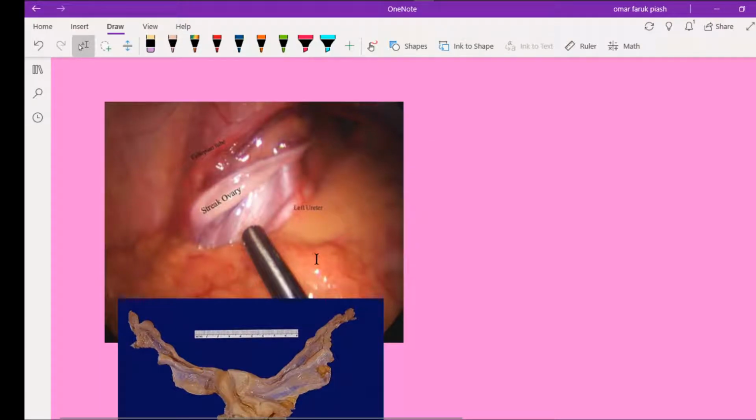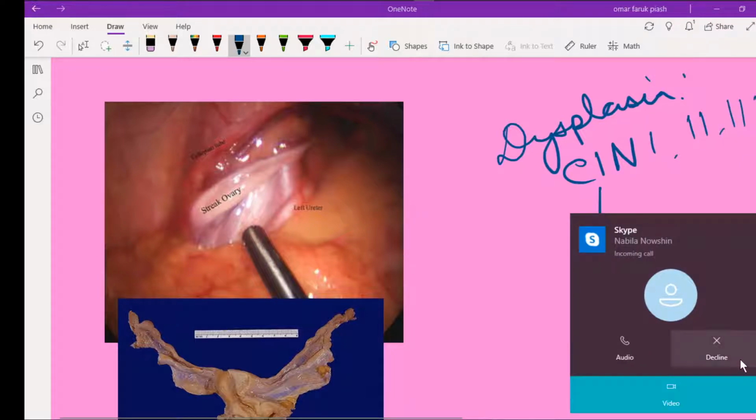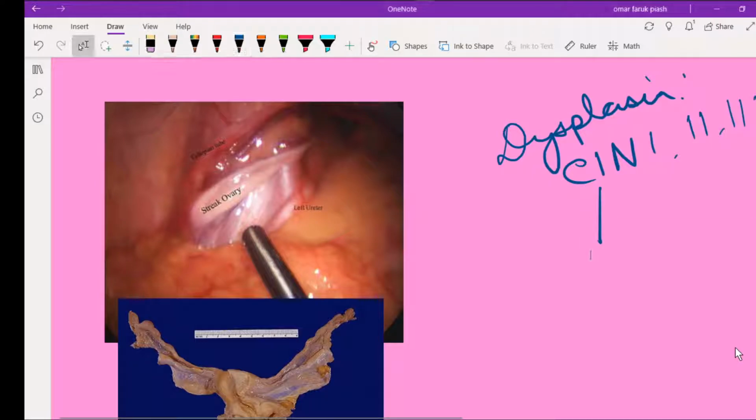Now dysplasia means disordered growth. A common example is cervical intraepithelial neoplasia, CIN1, CIN2, CIN3, and ultimately it can lead to cervical cancer.